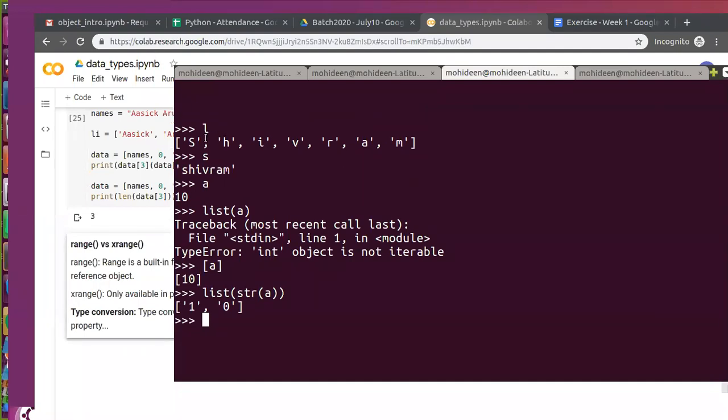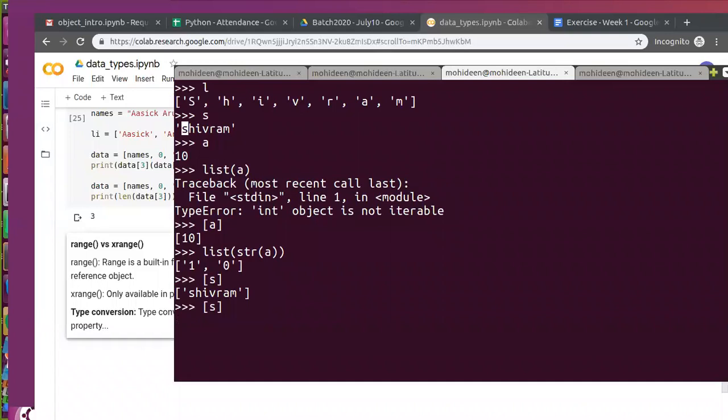I said the length of S is what? 7, right? So each and every character is located in a specific position. If you want to convert it into a list, you need to keep each and every character in a destination position. So if I say S of 0, you will get S. But in a list, if I convert, you say L of 0, it should return S. But as you said, like this, what happened? This will return a complete string. Got it?